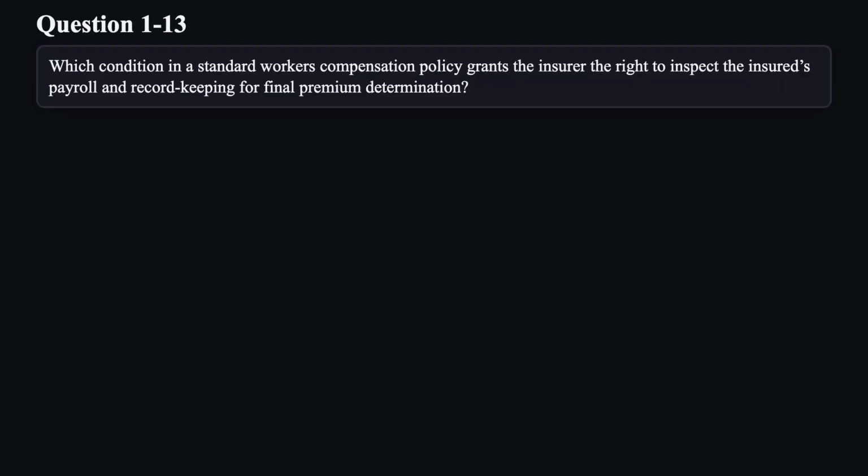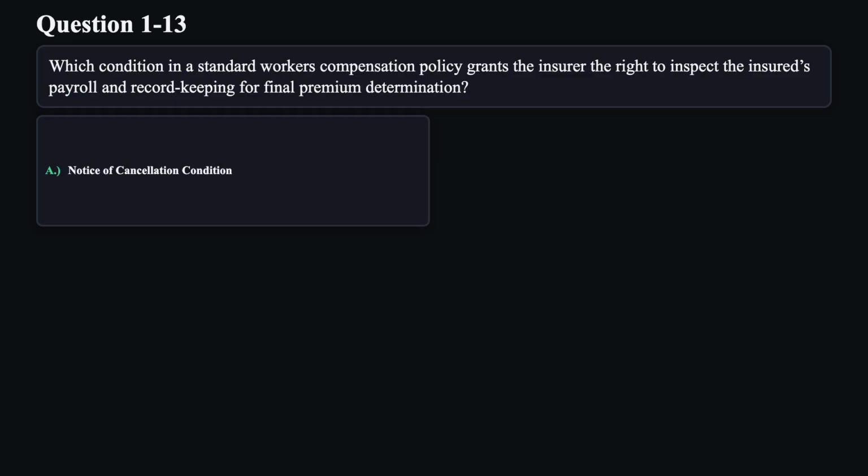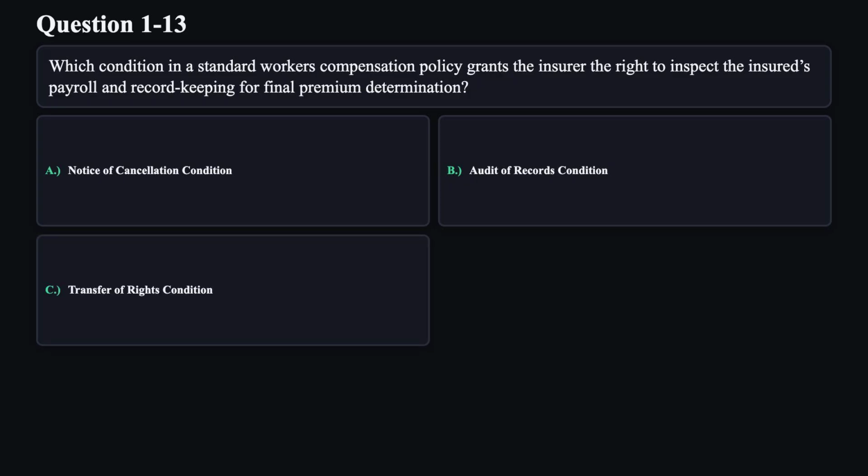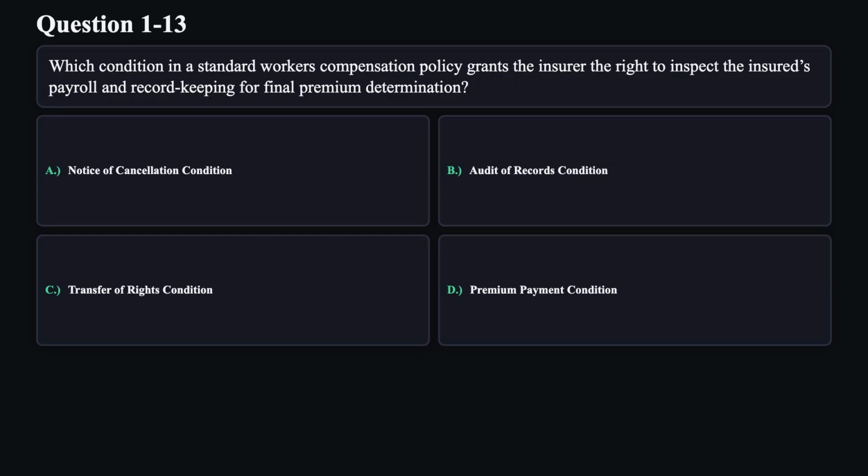Question 13. Which condition in a standard workers' compensation policy grants the insurer the right to inspect the insured's payroll and record keeping for final premium determination? A. Notice of cancellation condition. B. Audit of records condition. C. Transfer of rights condition. D. Premium payment condition.